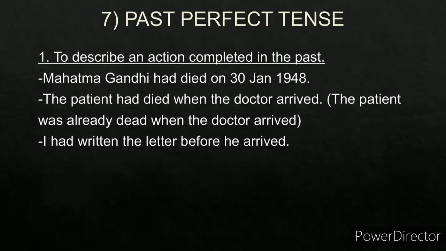Past perfect. Past perfect means you have to use had. For example, to describe an action completed in the past. Mahatma Gandhi had died on 30th January 1948. Had. Past perfect. The patient had died when the doctor arrived. The patient was already dead when the doctor arrived. It's completed. So had died means it's a past perfect. I had written the letter before he arrived. The letter was already written before he arrived. So had is a past perfect tense.